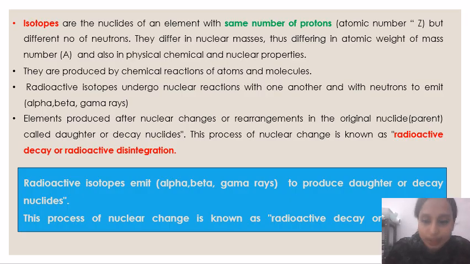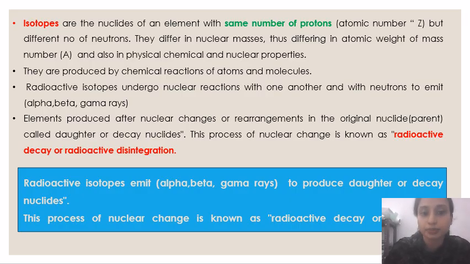Radioisotopes, because of their instability, undergo radioactive decay. They undergo radioactive disintegration to attain stability. During this radioactive decay, they emit alpha, beta, gamma radiations.